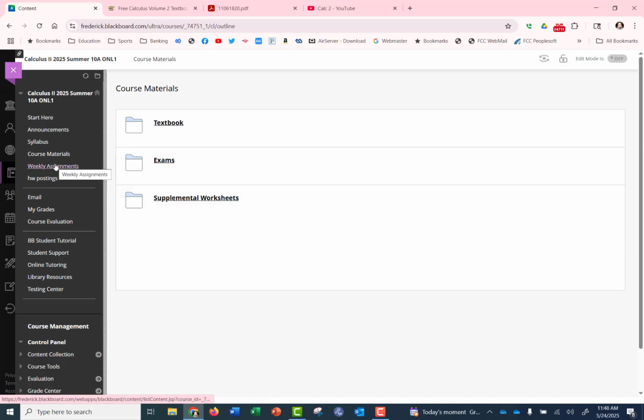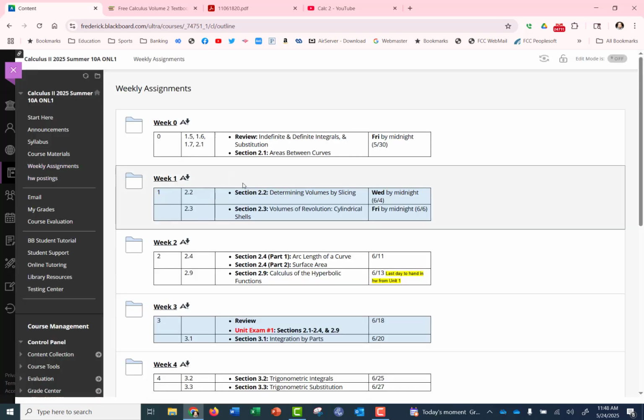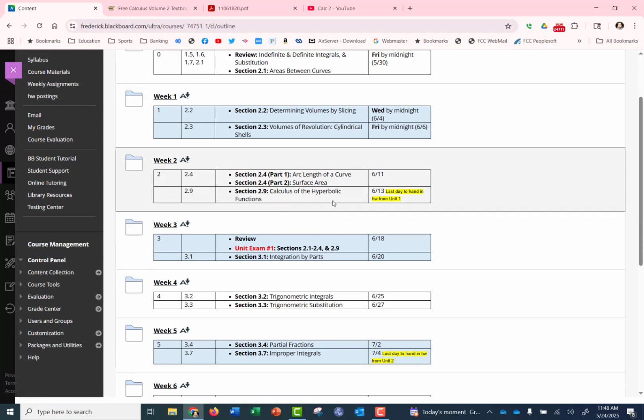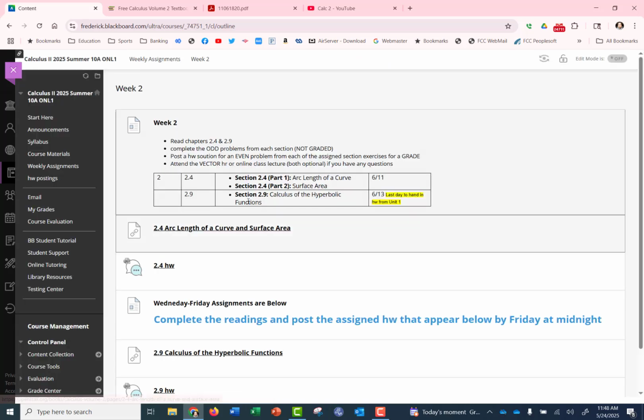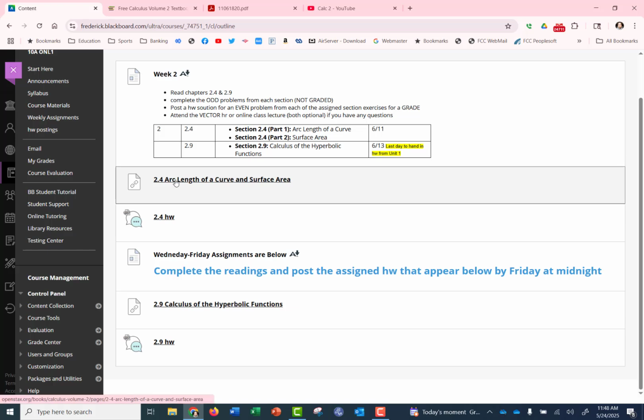Weekly assignments is probably the most important link they have. This is outlining the entire term. For instance, if you're in week 2 of that particular term, you click on the link. You'll see the assignments that are due in this particular one. Section 2.4 and 2.9 are due. These are direct links to the textbook for the readings, so they'll take you directly to that section.